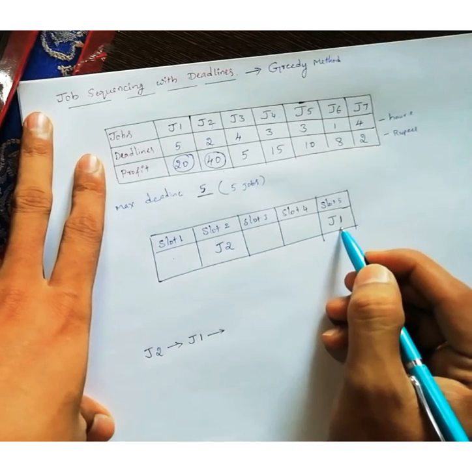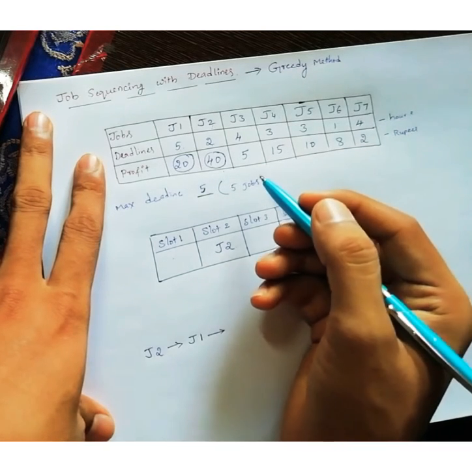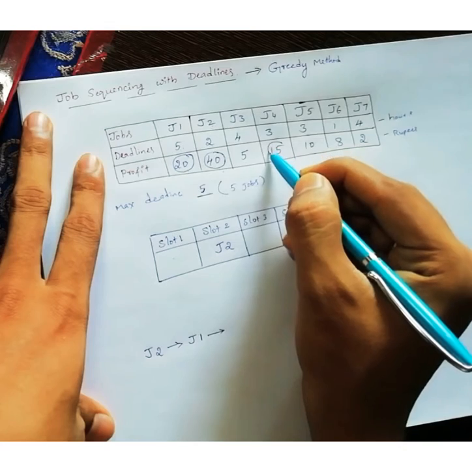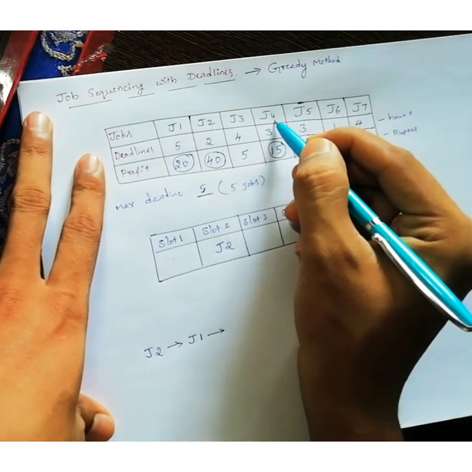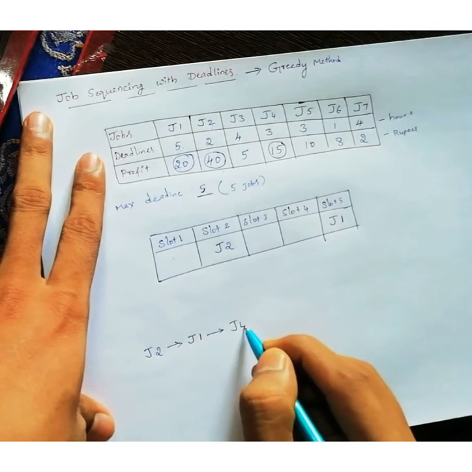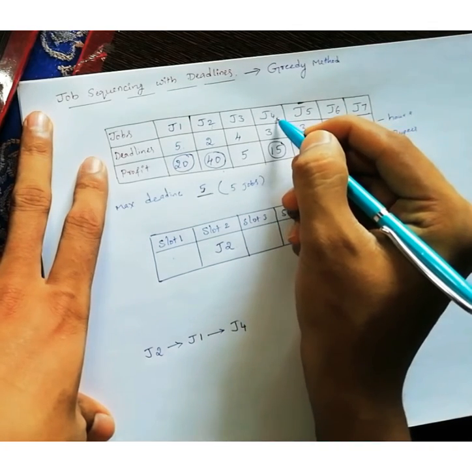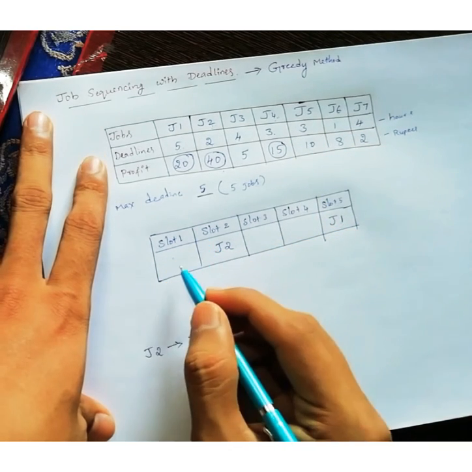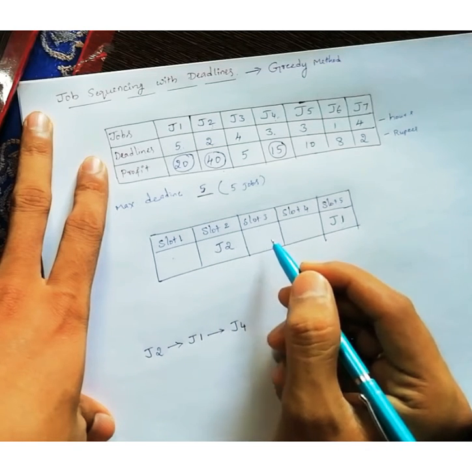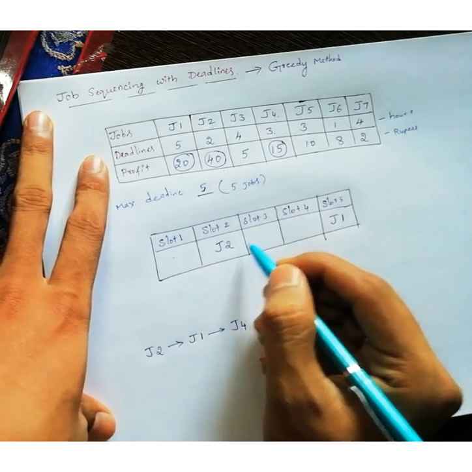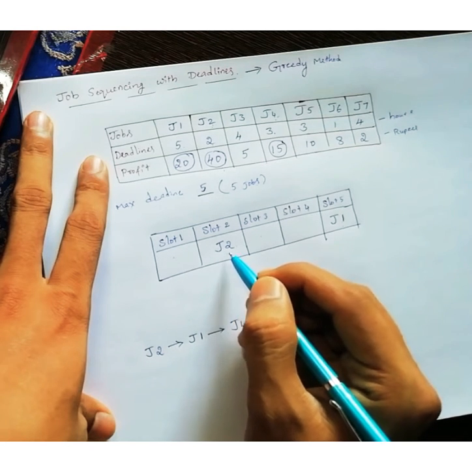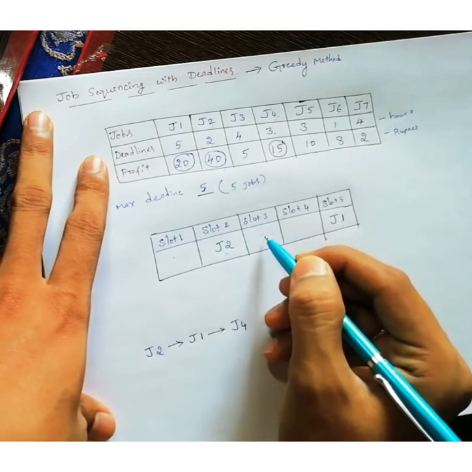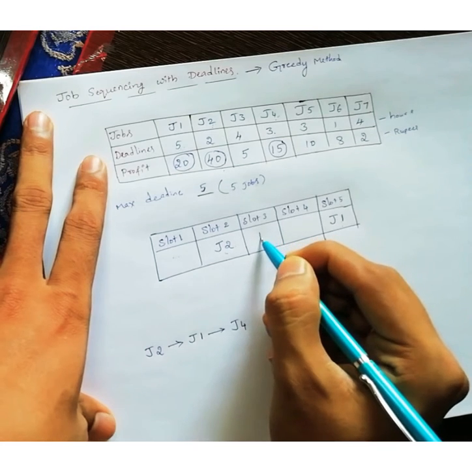Next, after J1, which job has the highest profit? 15, yes. So I will select 15 now. 15 means J4. J4 I want to do, and J4 can wait how many hours? 3 hours. So 3 hours means the first 3 slots: first hour, second hour, third hour. Is the third hour free? Yes. Is the second hour free? No. Here I can't do J4 in the second hour, but I can do J4 in the third slot. So just perform J4 here.